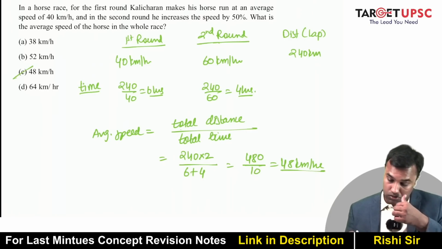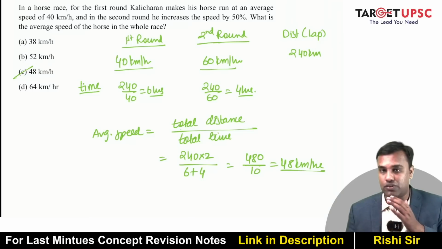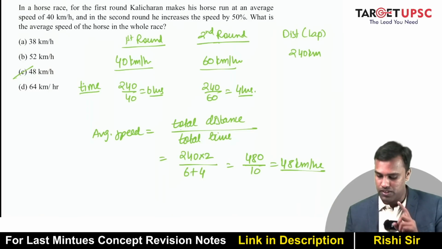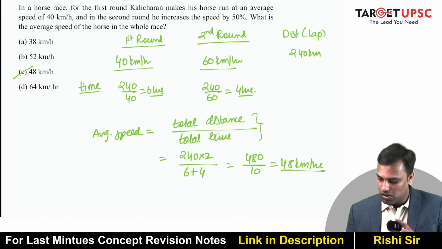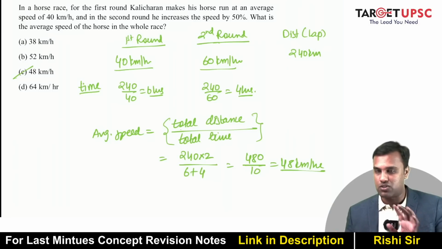Don't make a mistake of taking the average of speeds. Okay. Average speed is always total distance upon total time. Please remember that. It's not the average of the individual speeds.